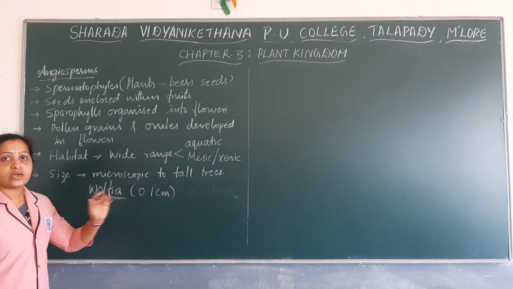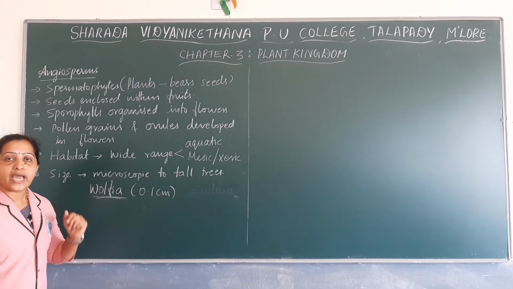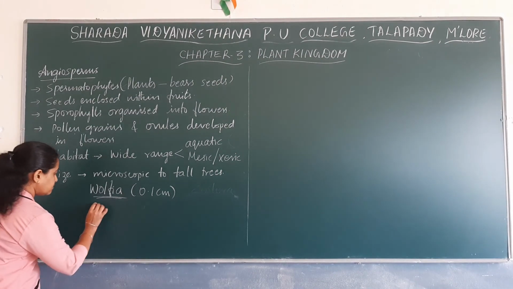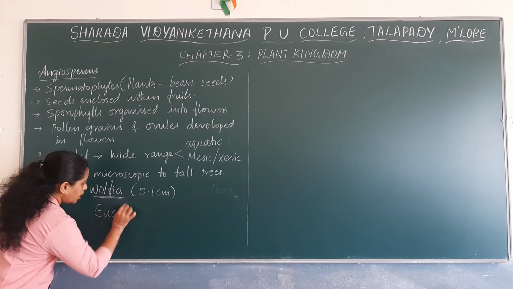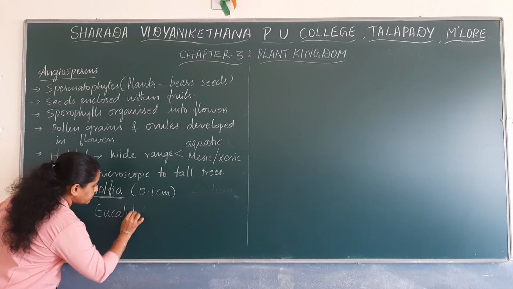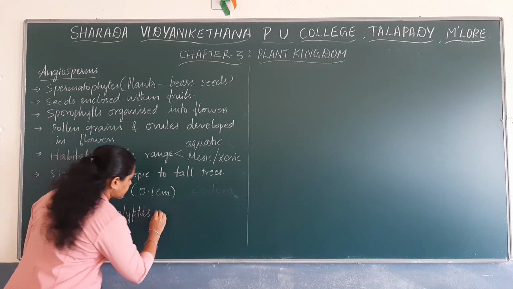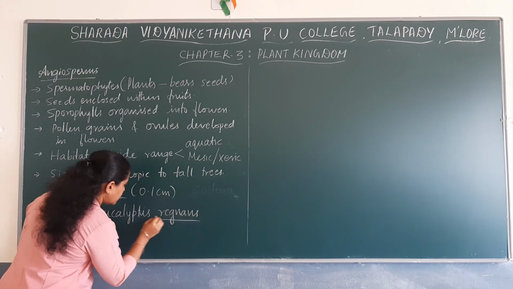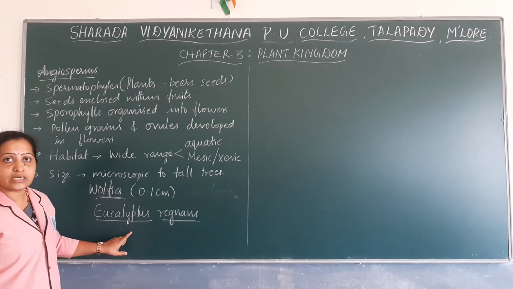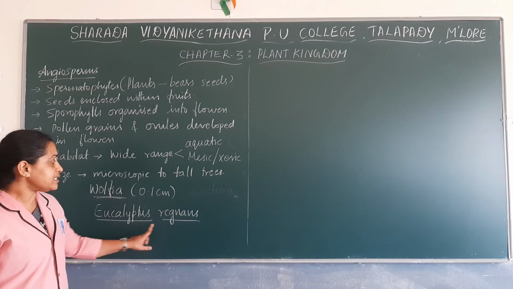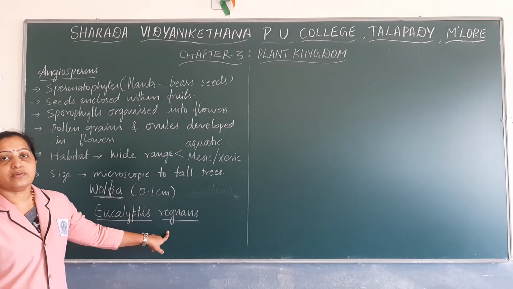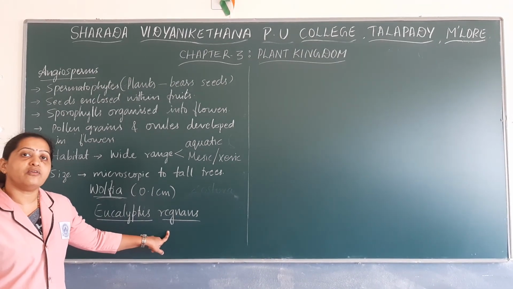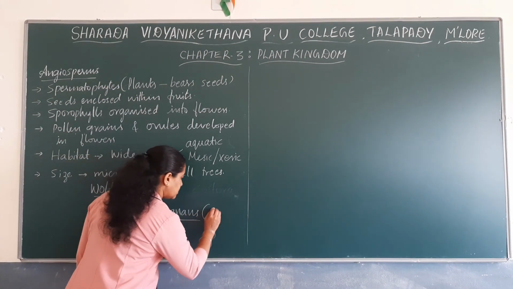The tallest tree among angiosperms is eucalyptus. There is a species named regnans, which is the tallest tree under angiosperms. Eucalyptus regnans can grow up to a height of more than 100 meters.